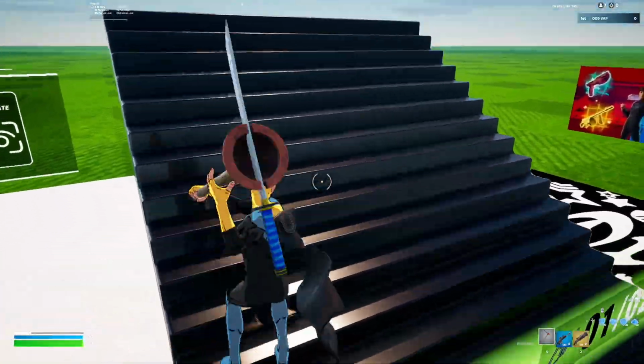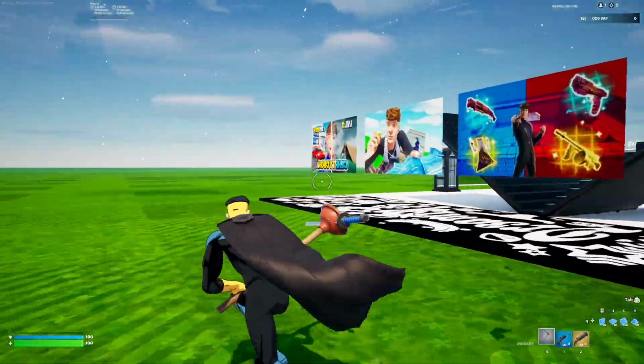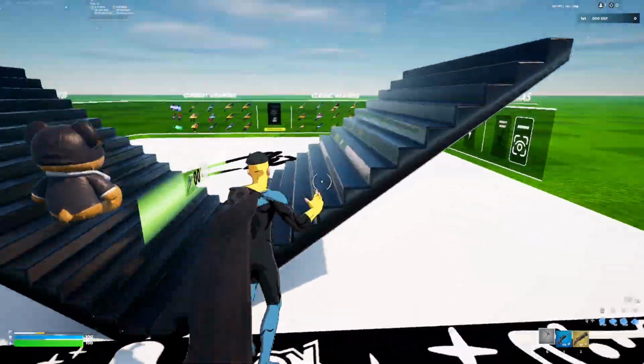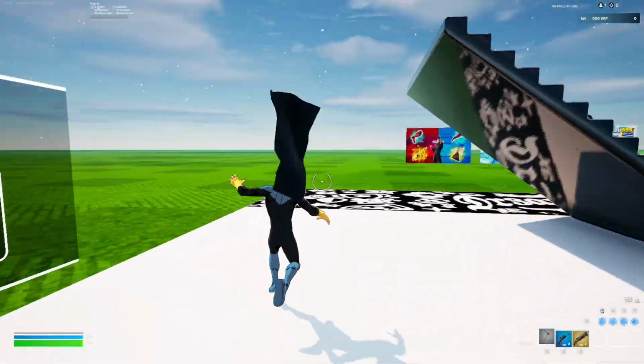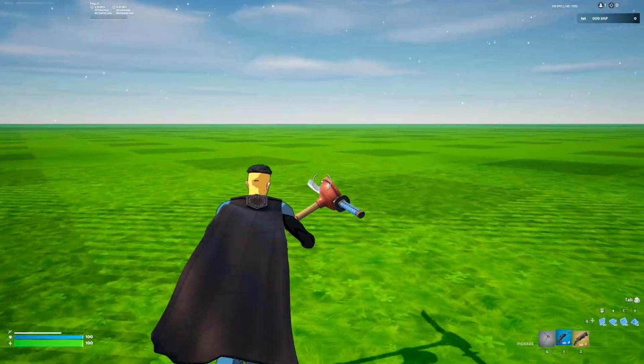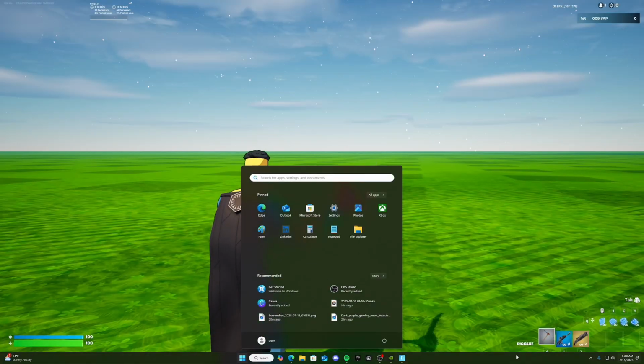Like for example, I'm running 170 average FPS on medium settings, which usually Fortnite gives you when you join in Fortnite. So let's go ahead and go into the settings.